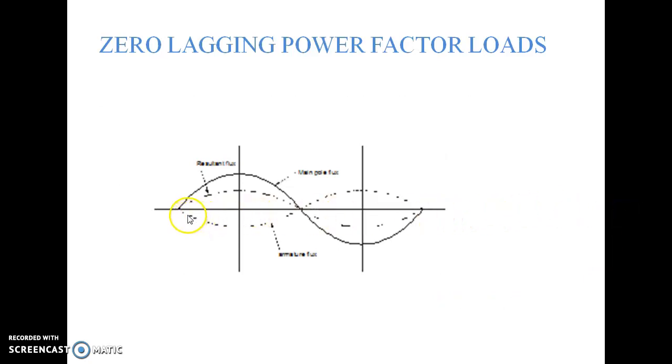Now we can see this is the armature flux, directly opposite is the main field flux, and here we see the resultant flux. It is demagnetization.